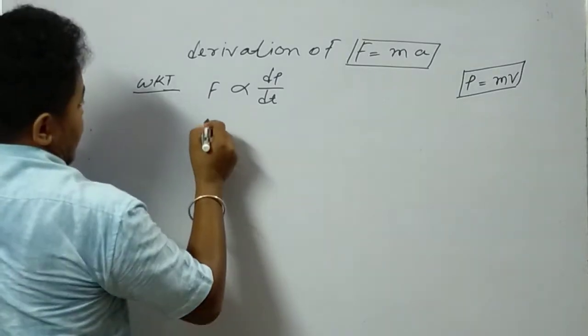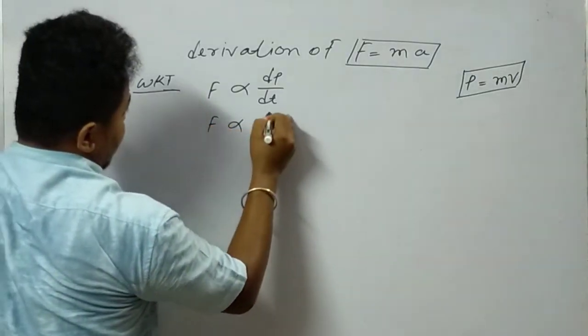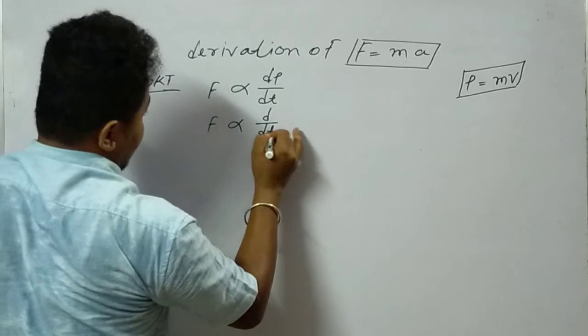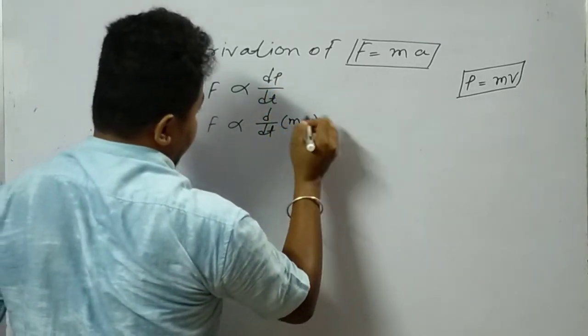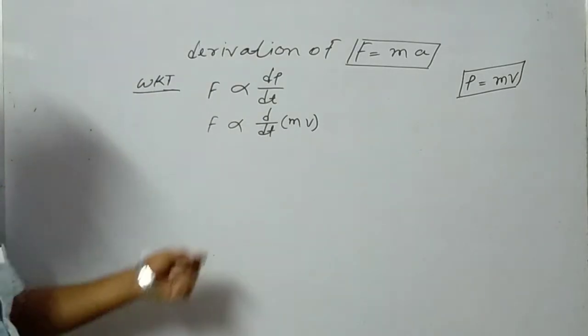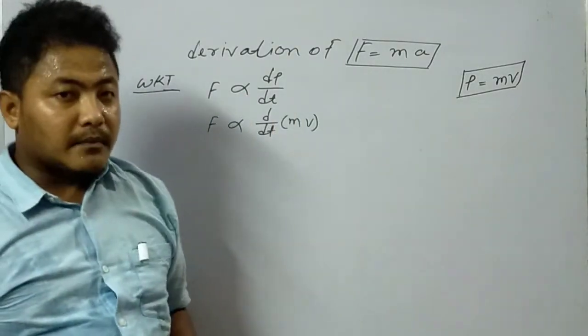Now F is proportional to d by dt of, in the place of p, I can write mv.